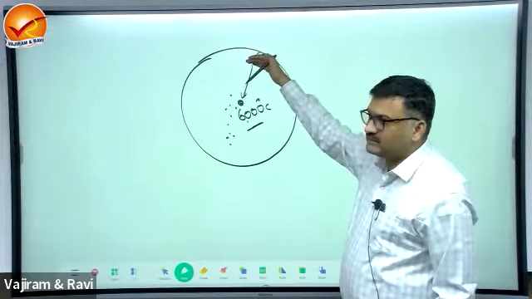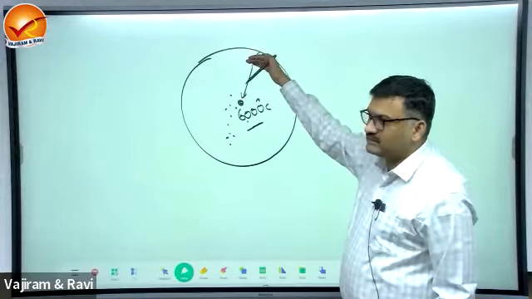If you see the density of the Earth's interior, let us say it is D1, D2, D3, D4, D5. As we move towards the interior, the density goes on increasing. Like the surface has a density of 2.2, the innermost part has a density greater than 13, 13.1, 13.2. This is the density of the core.